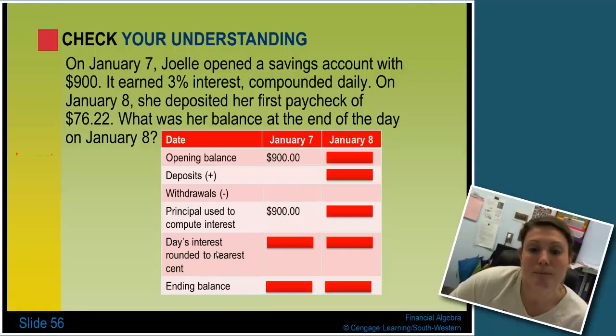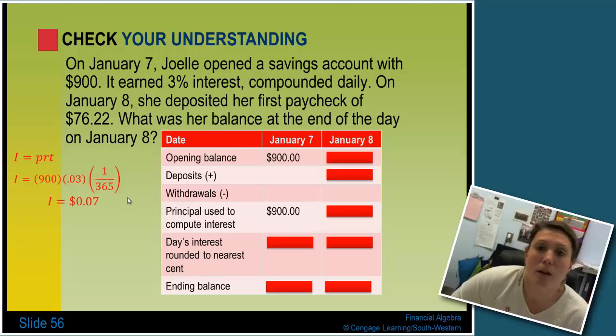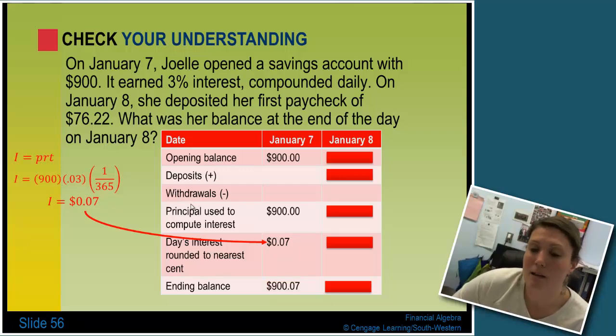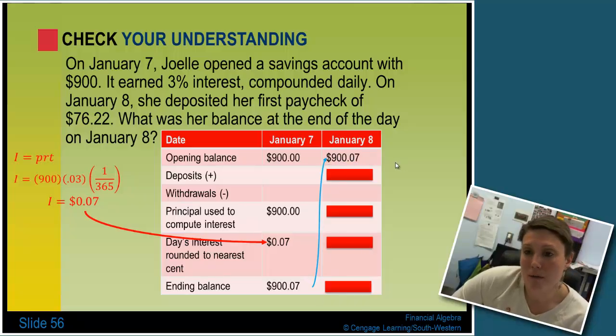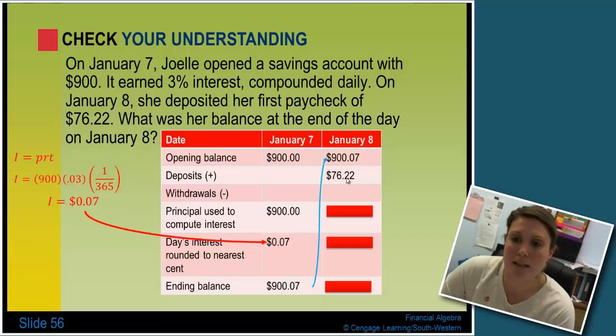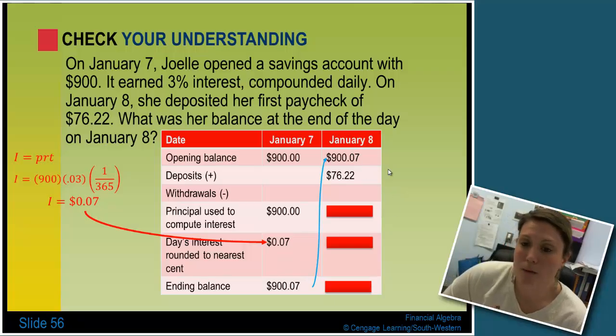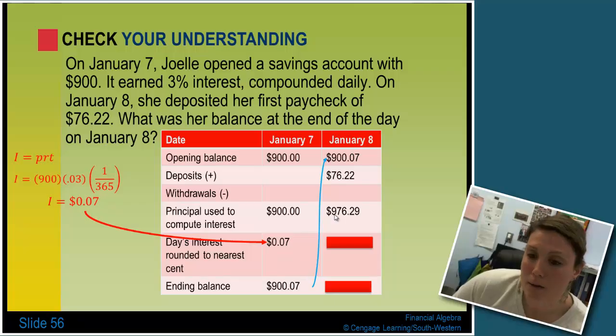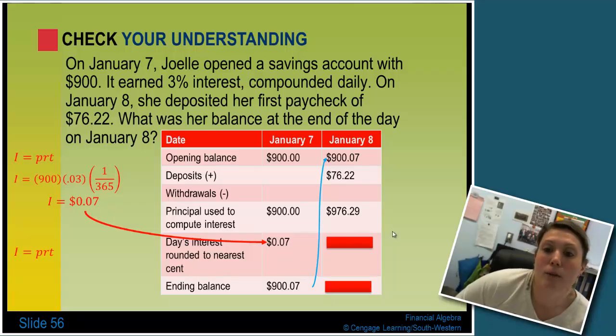How did I get the interest? Well, I take $900 times the rate, which is 0.03, for 1 day, which is 1 out of 365, and I end up with a value of 7 cents. Add the $900 and the 7 cents for a $900.07 total. And that gets carried up into your new opening balance for the next day. She then deposits $76.22 on January 8th. So I have to add those two values together for a total of $976.29.